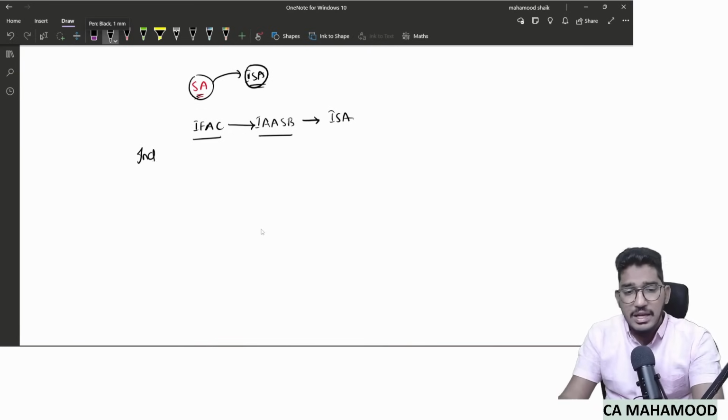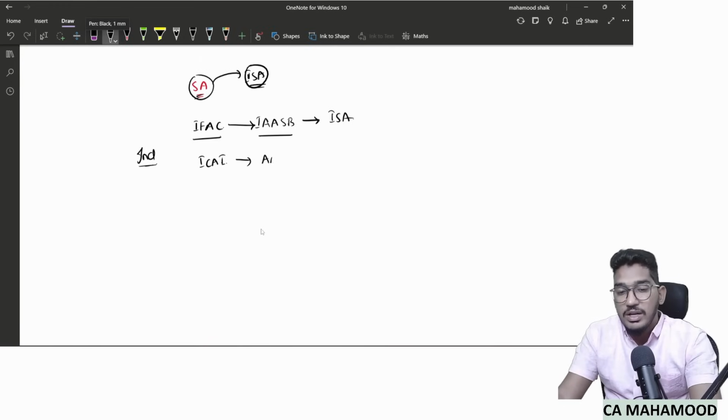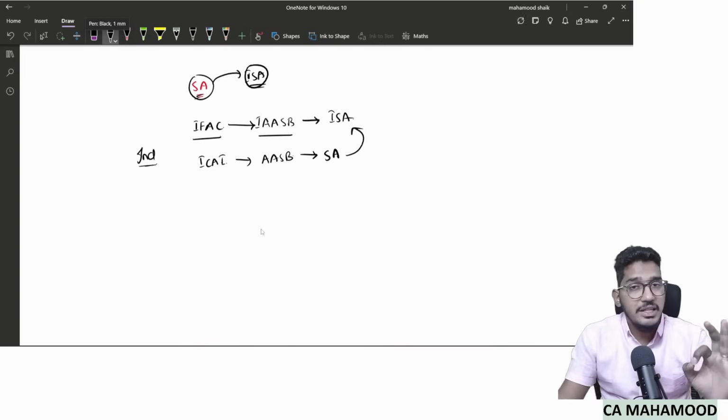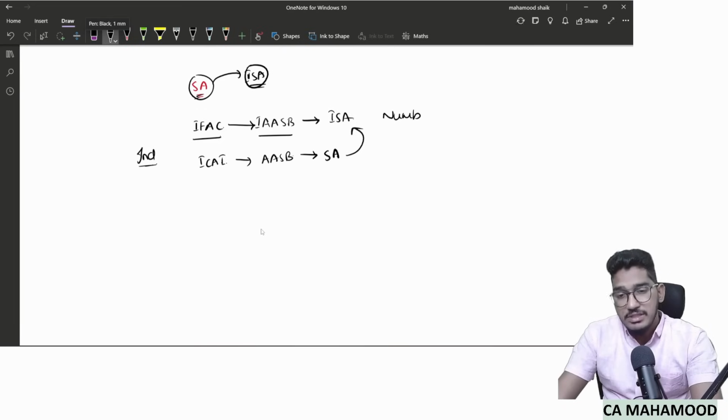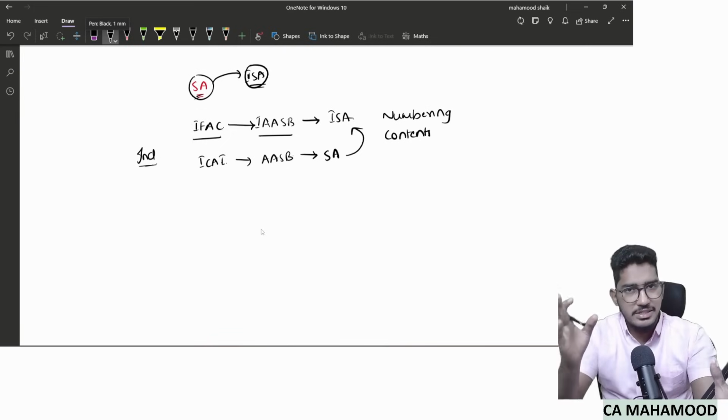Now, talking about the India level, the role of IFAC will be played by ICAI, Institute of Chartered Accountants of India, and they have created something called AASB, Auditing and Assurance Standards Board. And this AASB will issue standards on auditing, which we follow in India, which are actually adopted from international standards on auditing. The standards numbering will be the same, and the content of the standards also will be almost the same. 95% of the content is the same.